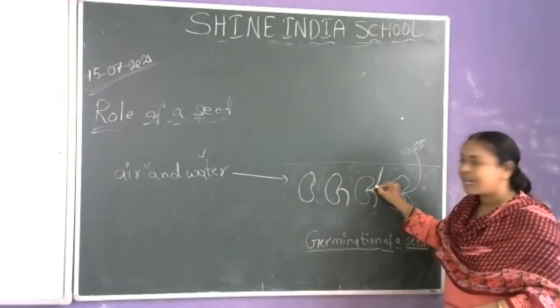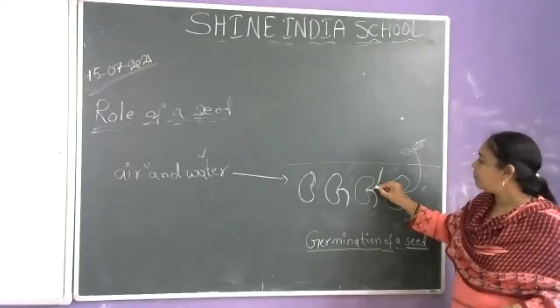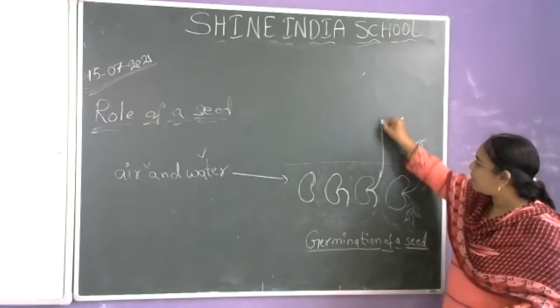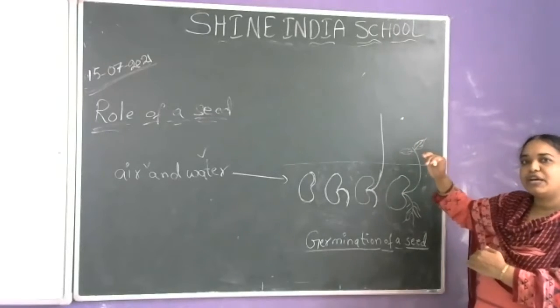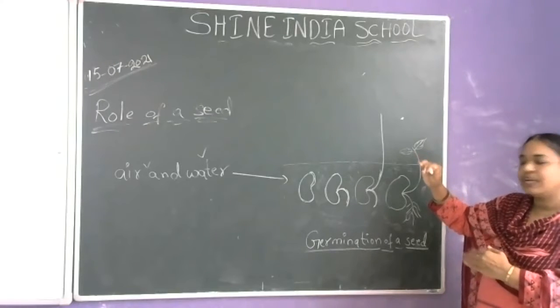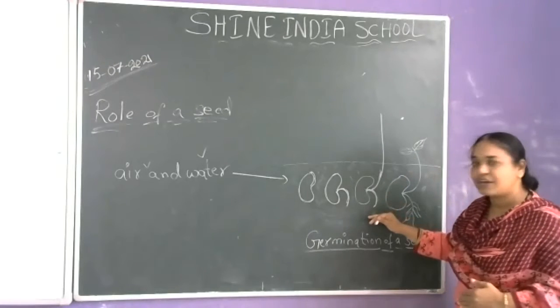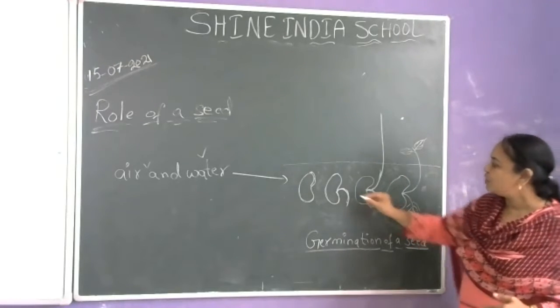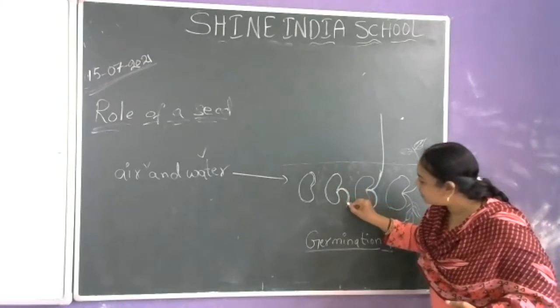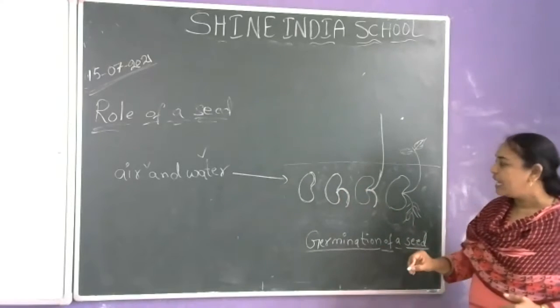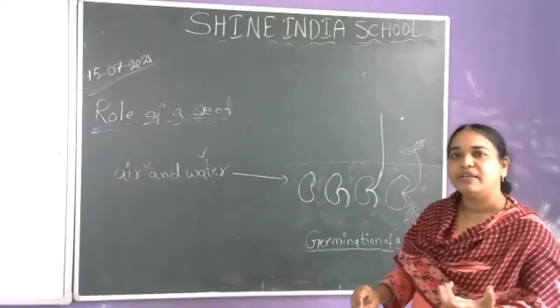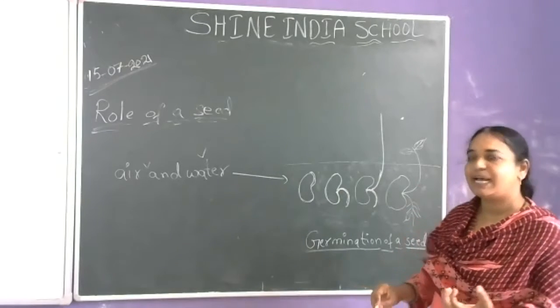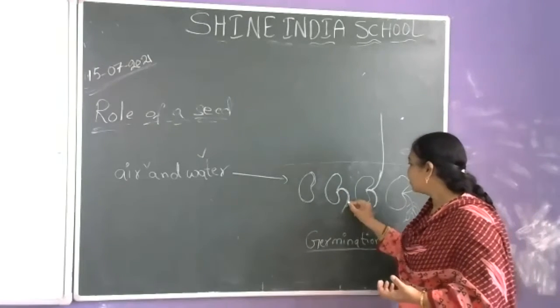Another part arises from the seed and grows towards the upper side. The part which is above the ground is called the shoot. The root fixes the plant in the soil.